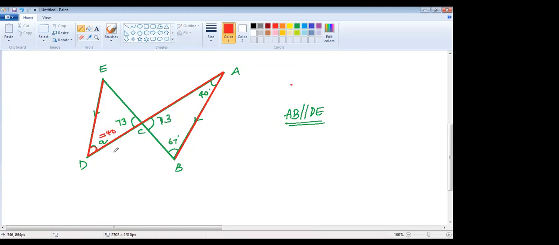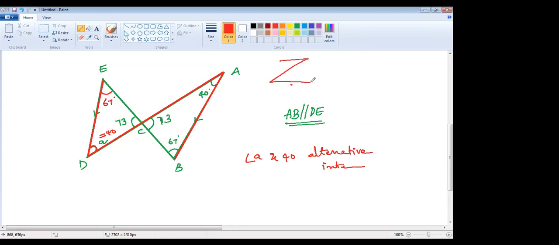We can make it a transversal, ma'am, if we extend the line. DEC will equal 67, as once again the rules of a triangle come in, ma'am. And because AB and DE are parallel, E and D are going to have the same values. Exactly. We just have to figure out what angle ABC and ACB were.